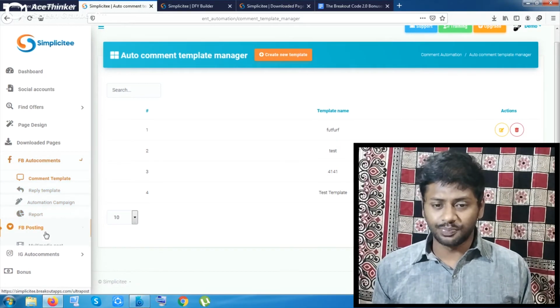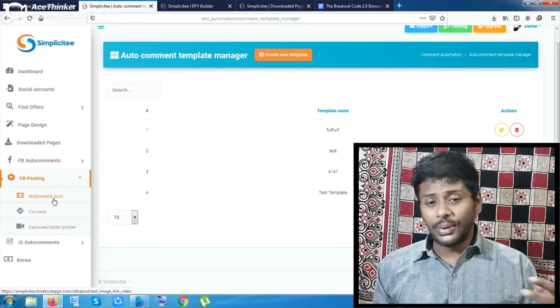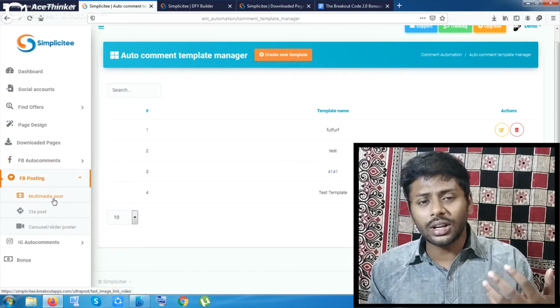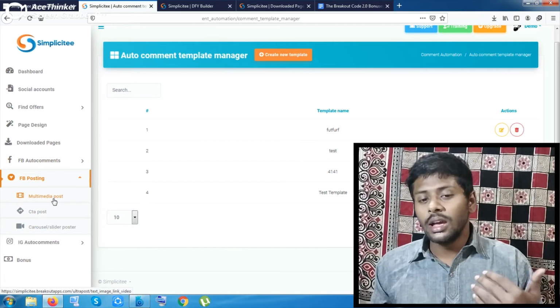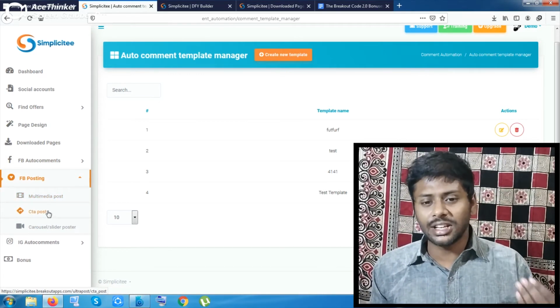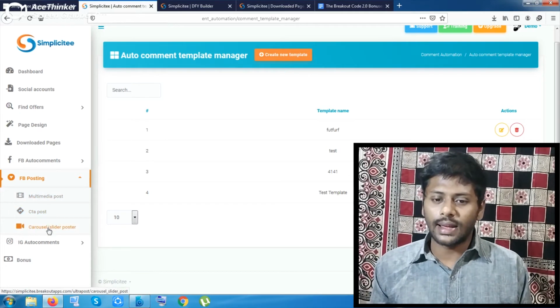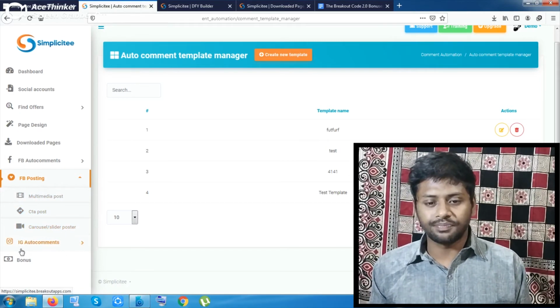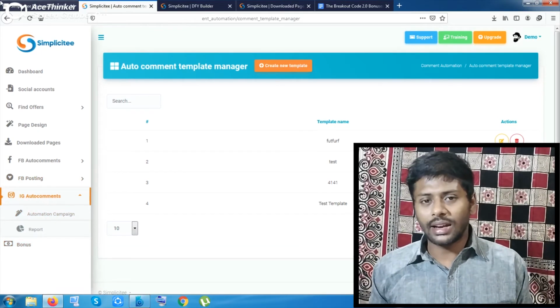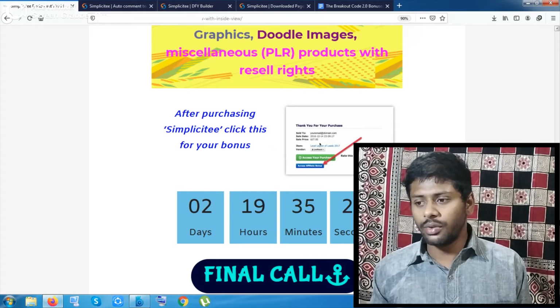You can also check out all of these options. You can also do Facebook posting, but this is not our essential option, because you can do it by going to Facebook. These are additional options: call to action button, carousel or slider post, and IG automations, like Instagram automation. So that was the tool.